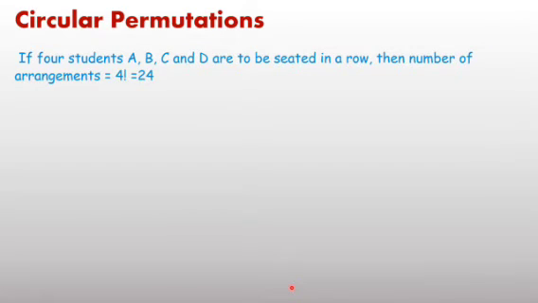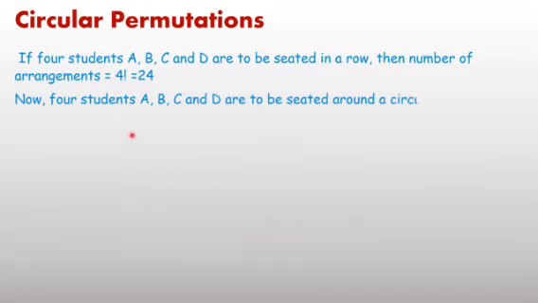Before starting the formula, just concentrate here. There are 4 students, A, B, C and D. How many ways can you arrange these 4 students in a row? Remember, the word used is row. Then simply you can apply the formula 4P4 equal to factorial 4 equal to 24 ways. I want to write just 4 arrangements out of the 24.